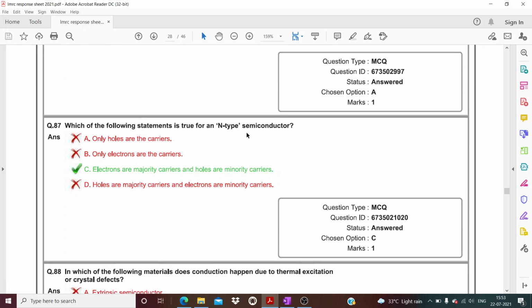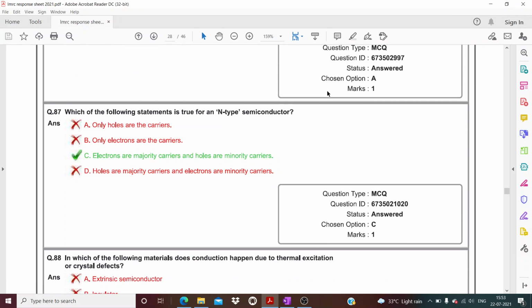Now question number 87. Yeah, in 87 what is there? Which of the following statements is used for an n-type conductor? So in n-type conductor, both currents will flow. Okay, both due to electrons as well as holes. But electrons are the majority carrier and holes are the minority carrier in n-type. Okay, you just remember one thing, the reason for current is both flow of electrons as well as flow of holes. So C is the right answer for this question.